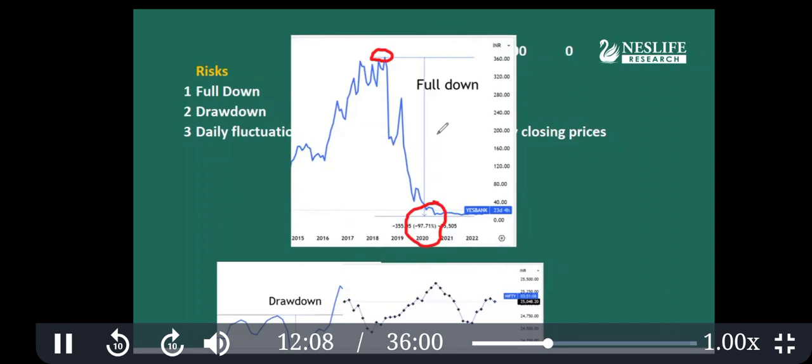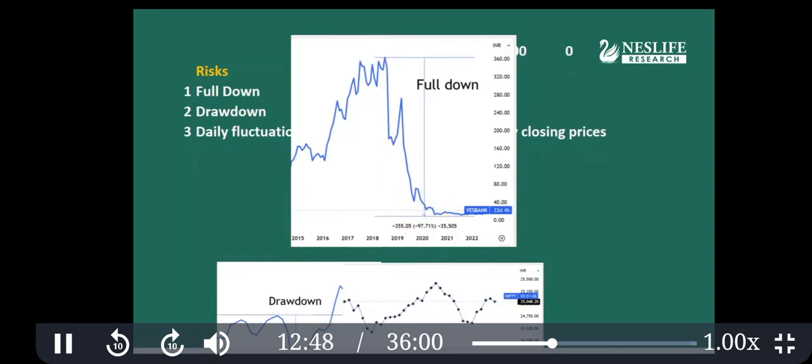Please note, this risk is not applicable to mutual funds, especially diversified mutual funds. Write it down: fall down. That means you cannot lose the entire money in a diversified mutual fund. Usually, the people who lose money are not investing in mutual funds. They are investing in penny stocks, that means really small stocks. They can become zero, the company closes down and so on, and that becomes news. But the real news of wealth creation never comes. So this is the fall down risk in stocks which you should be aware of. In mutual funds, it is not there.